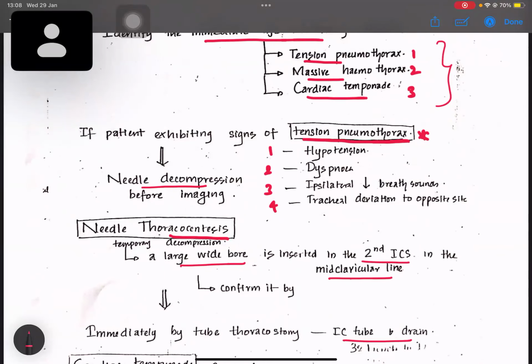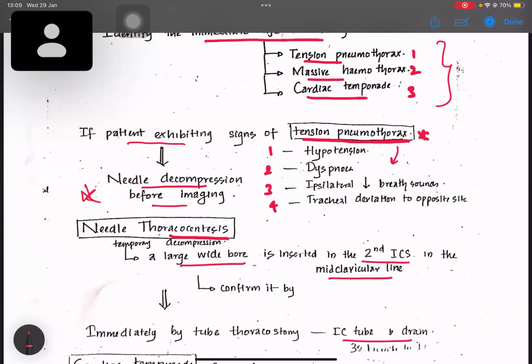If a patient is exhibiting signs of tension pneumothorax, we do needle decompression before imaging. Needle means a small needle; we quickly pierce the chest wall and do the needle decompression in the Sri Lankan setup. Okay. And how can we find whether the patient is having tension pneumothorax or not?